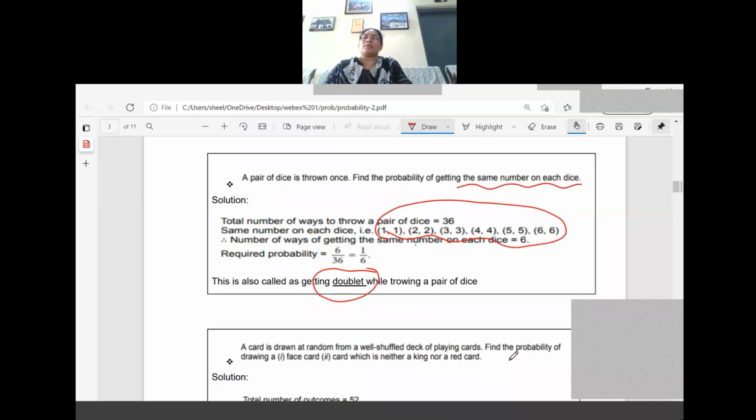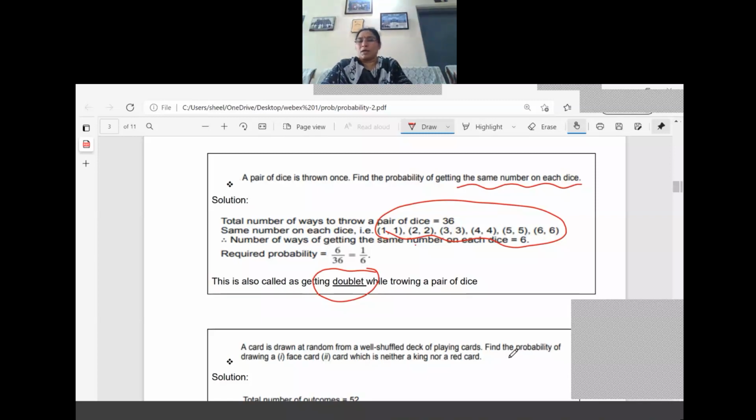If they ask getting the same number on each die, it will be an easy question. But they can also ask what is the probability of getting a doublet while throwing a pair of dice. I think the point is clear. It is the same question, only asked in a different way. Usually this question is also seen in the question paper.